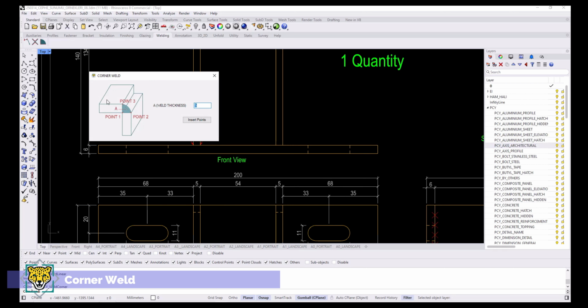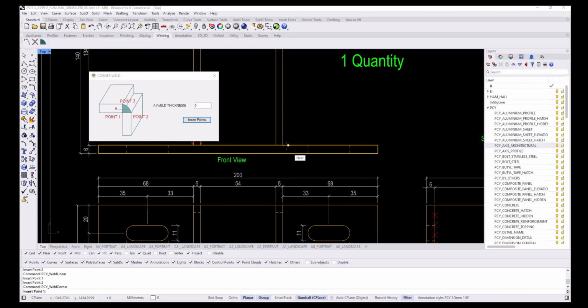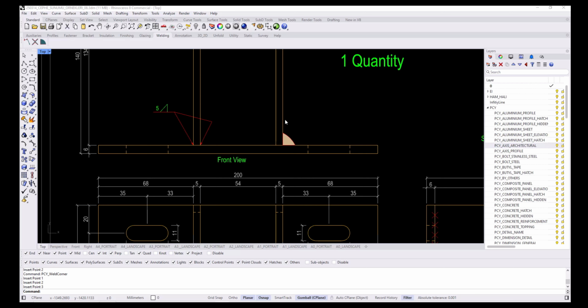If you want to display the weld thickness separately with hatching, you can use this command. Enter the weld thickness, click Insert Points, and mark 3 points as shown in the image to complete the command.